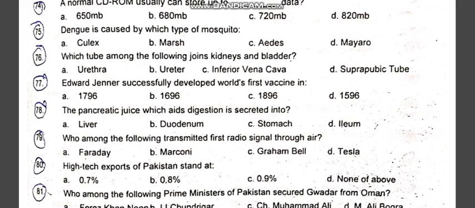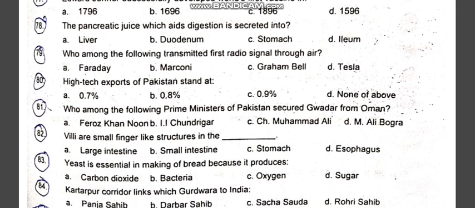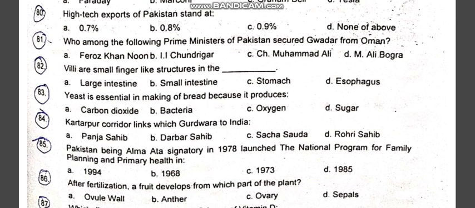Who among the following transmitted the first radio signal through air? Marconi. Option B is the correct one. High-tech exports of Pakistan stand at none of the above. Option D is the correct one. Which Prime Minister of Pakistan secured Gwadar from Oman? Feroz Khan Noon. Option A is the correct one. Villi are small finger-like structures in the small intestine. Option B is the correct one.